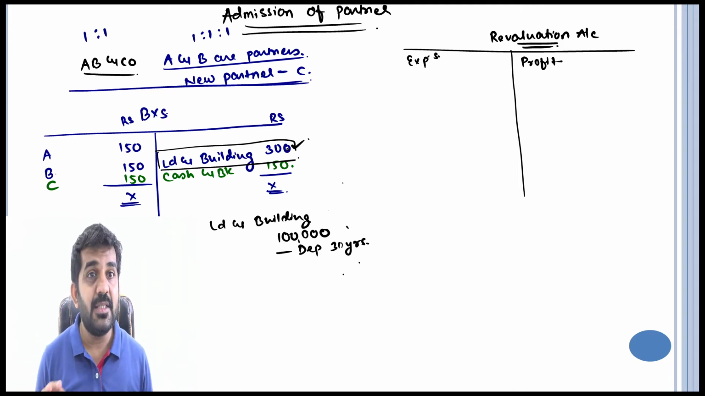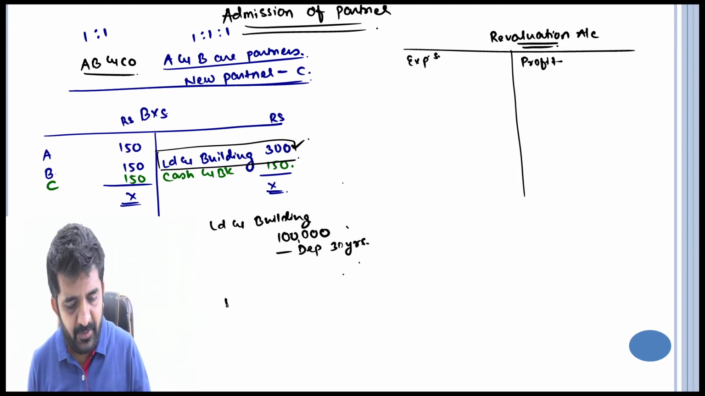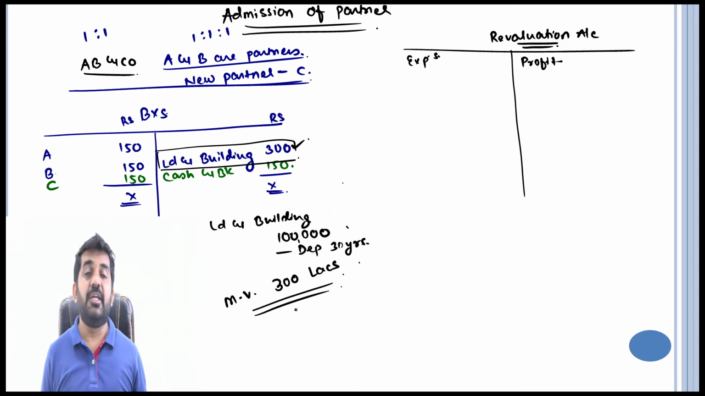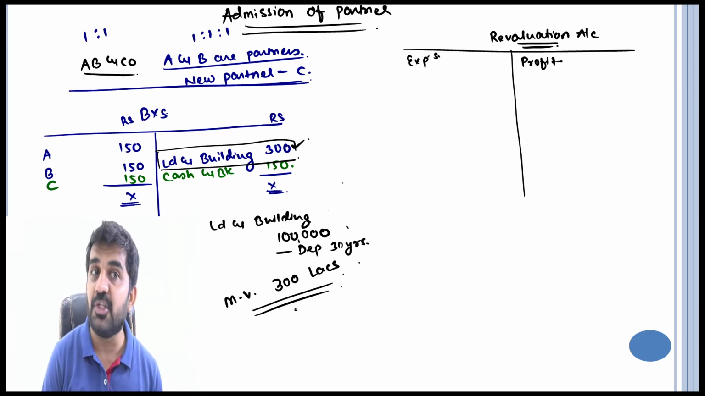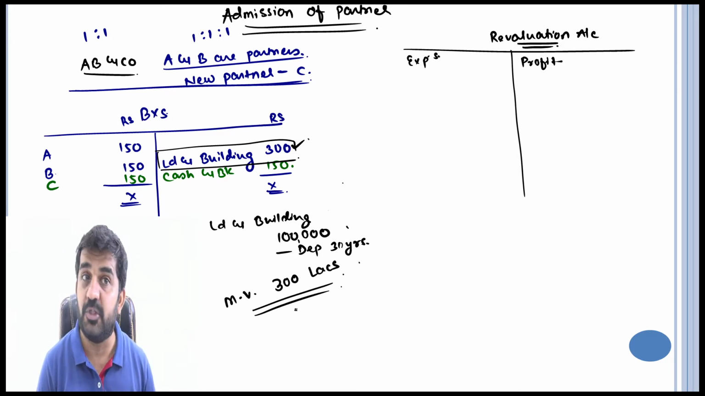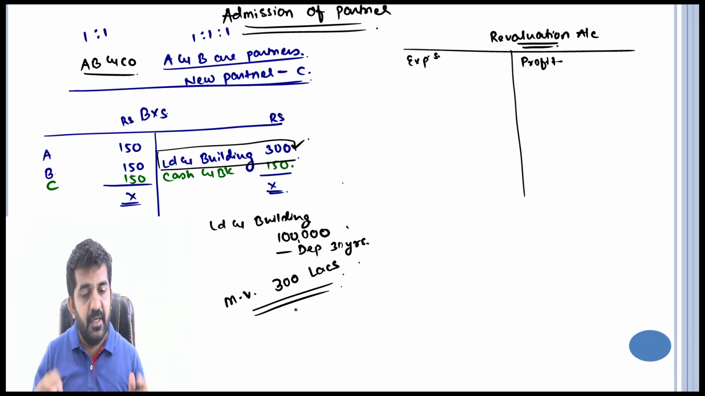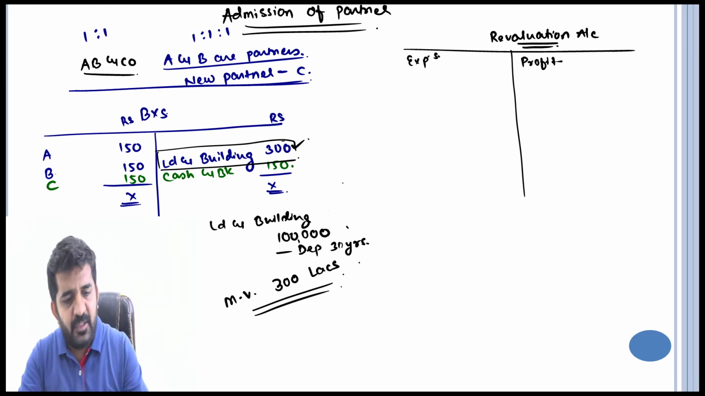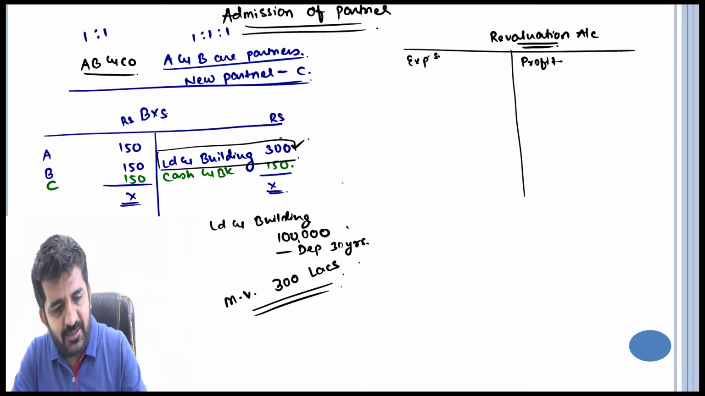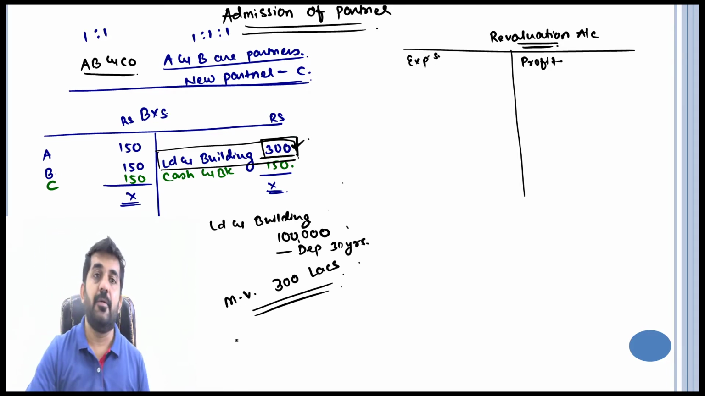But this land is right now having a market value of 300 lakh rupees, that is 3 crore rupees. Sir, is it possible? Yes, absolutely it is possible. Now, if this figure was kept at 300 rupees, this is not lakhs, this is 300 rupees, what will happen? Try to understand.